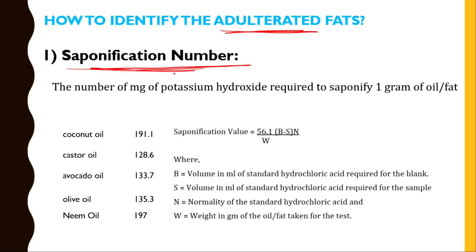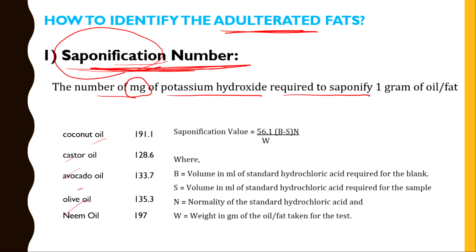This saponification number varies from one fatty acid to another. So, we can see examples of a few oils: castor oil, coconut oil, avocado oil, olive oil and neem oil. The ability of fatty acid to produce soap is called saponification. If a fat or oil is adulterated, then the soap-making capacity will vary, which can be determined by the saponification number. The number of milligrams of potassium hydroxide required to saponify 1 gram of oil or fat is called the saponification number.